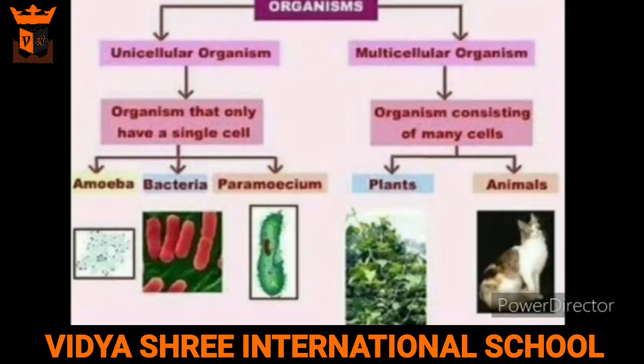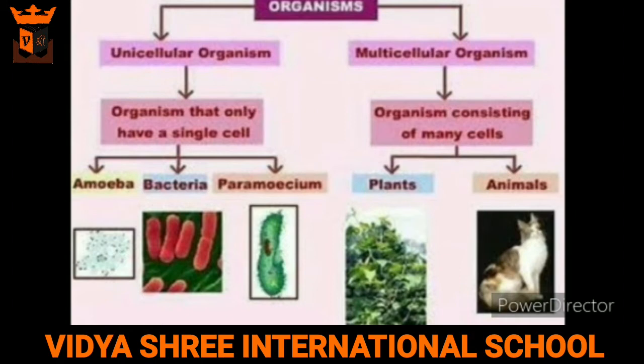Now organisms can be classified into two categories. One is the unicellular organism, second is the multicellular organism. If we talk about unicellular organism, uni stands for single cell. So the organisms which are made up of a single cell are known as unicellular organisms. For example, amoeba, bacteria, paramecium, etc.